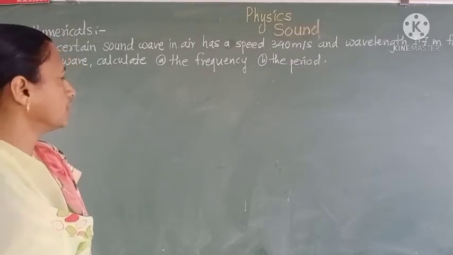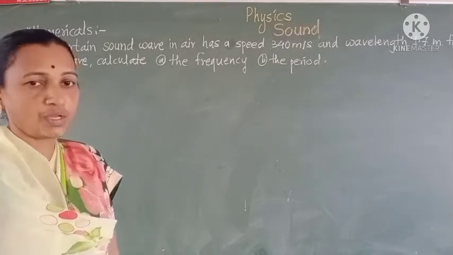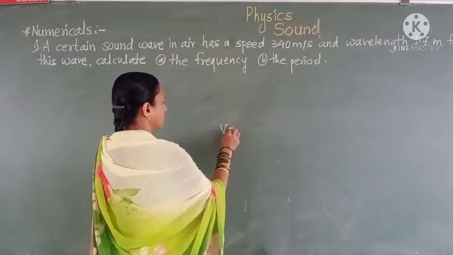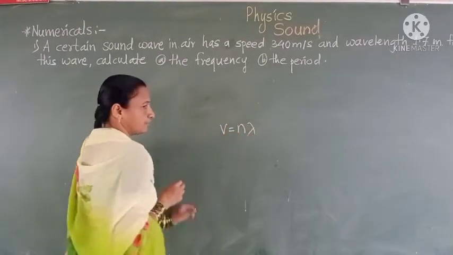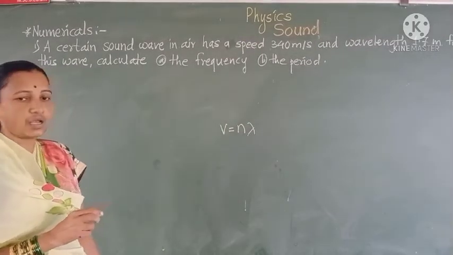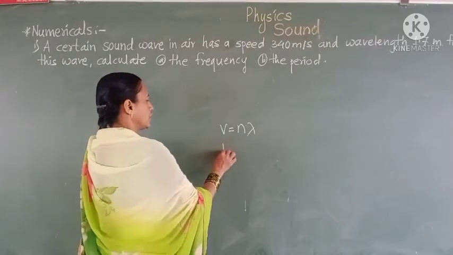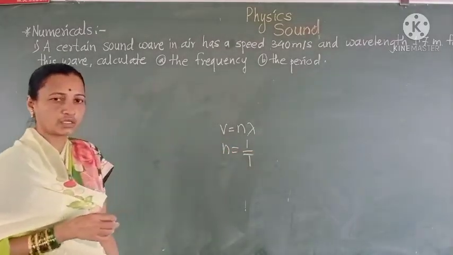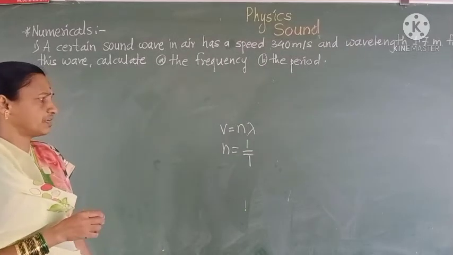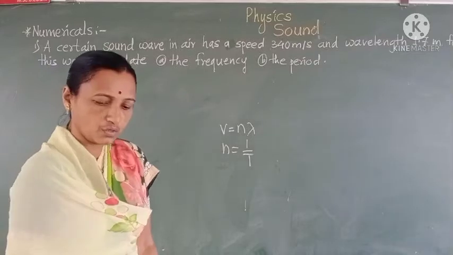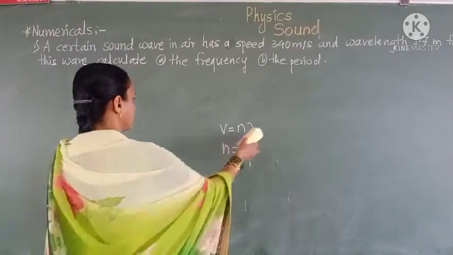In the sound topic, we have to see many formulas. One formula is v = nλ, where v is the velocity, n is the frequency and λ is the wavelength. Another formula is n = 1/T, where n is the frequency and T is the period of a revolution. Now let us see this example.